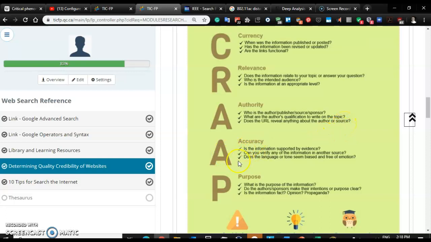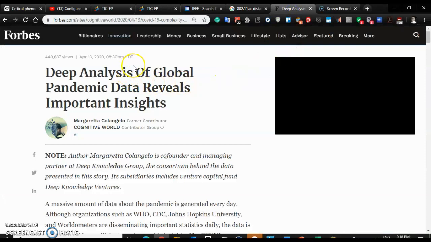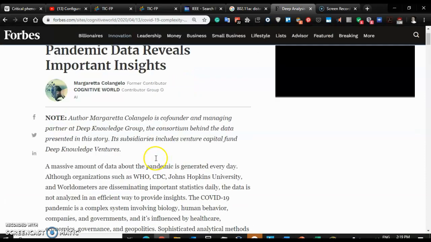And accuracy, this is a big problem today with fake news. A lot of people just don't check the facts. They don't ensure the information is accurate. And finally, purpose. Why is this article being published? What is the intent? And that could shed some light on the quality of the information and if you can trust it.